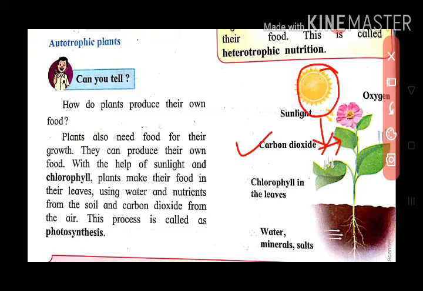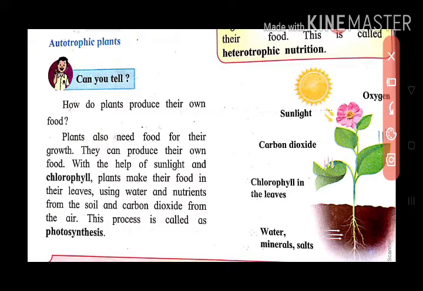It is a major and important factor in photosynthesis. And in this process plants release oxygen. That means in the process of photosynthesis, plants absorb carbon dioxide from the air and release oxygen.